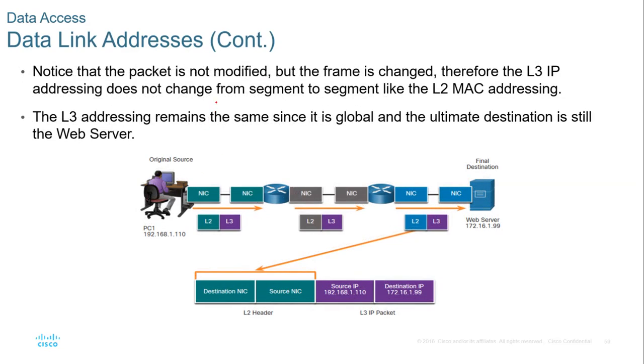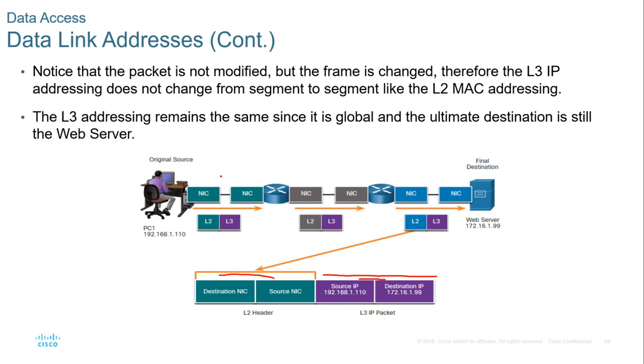So notice that the packet is not modified. The packet, this one here, is not modified, but the frame is changed. The information in the frame is what changes, but the information in the packet doesn't. Therefore, layer 3 IP addressing does not change from segment to segment, like layer 2 MAC addressing.